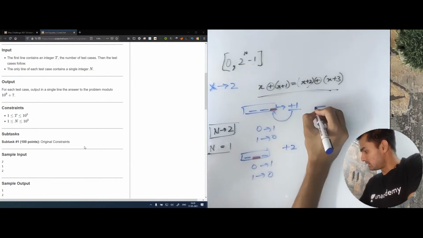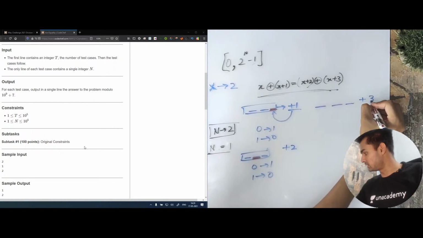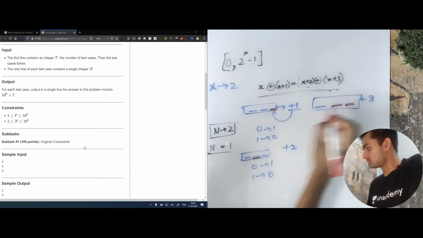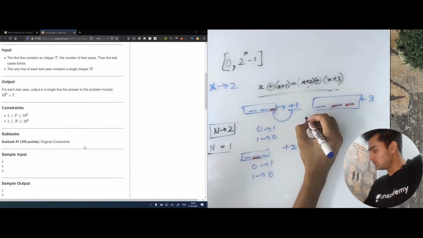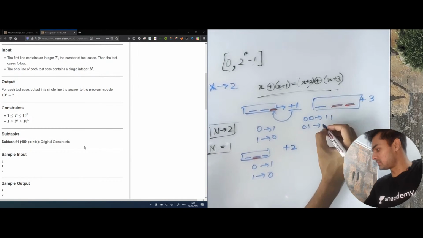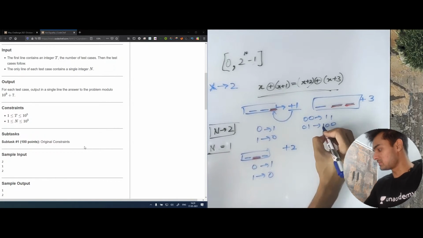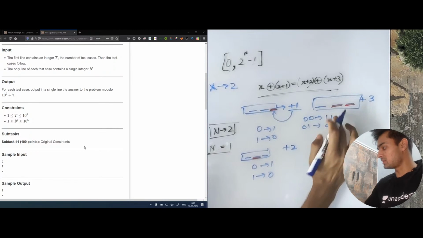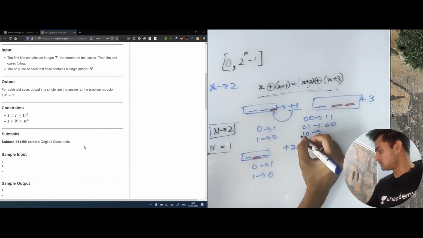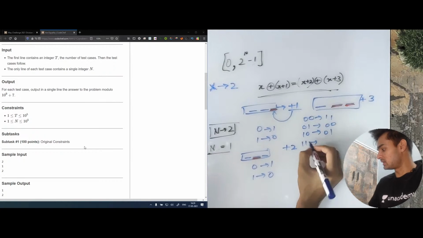Similarly, if we have a number and we do a plus 3, then the last two bits change. If both these are 0, 0, then they become 1, 1. If these are 0, 1, then they become 1, 0, 0, but since we are only talking about the last two bits, this becomes 0, 0. If it is 1, 0, then it becomes 0, 1. And if it is 1, 1, then it becomes 1, 0.